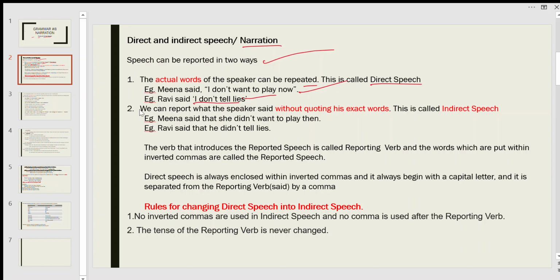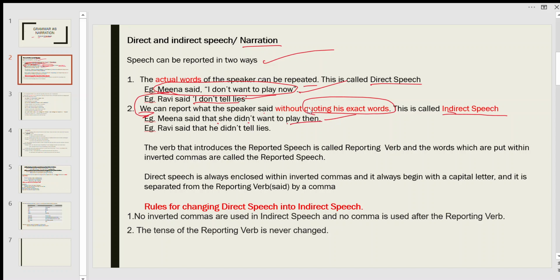Another one is we can report what the speaker said without quoting his exact words. So that is called indirect speech. For example, Meena said that she didn't want to play then. So this is the indirect speech. This example is direct and it is converted into this, that is indirect. Meena said that she didn't want to play then.